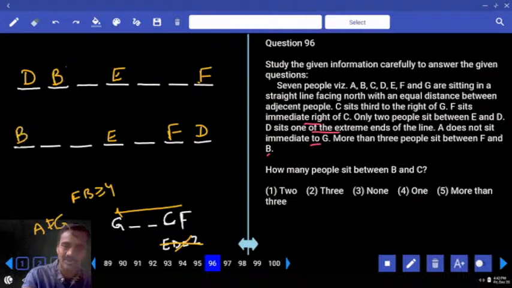F immediate left hand side C. There are 2 persons between G and C. Now 1, 2, G will be here. Then who is the person? A is the person. All the conditions are valid.